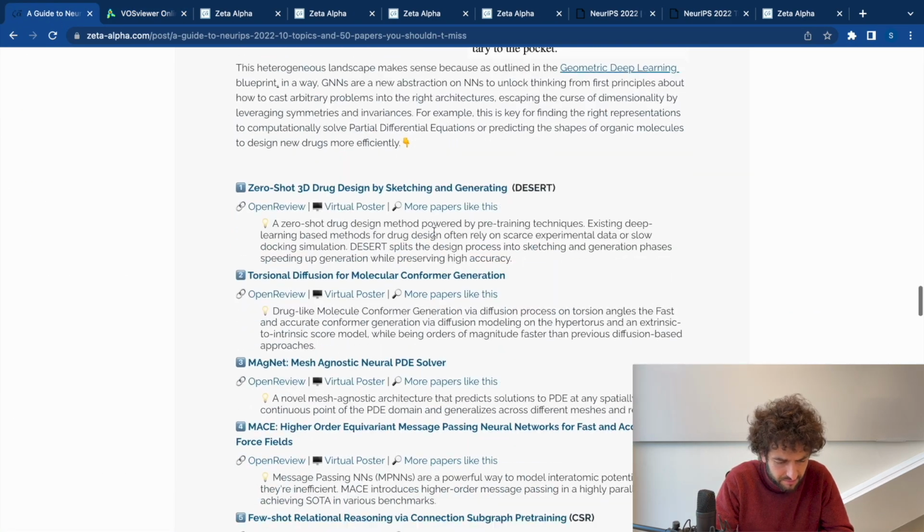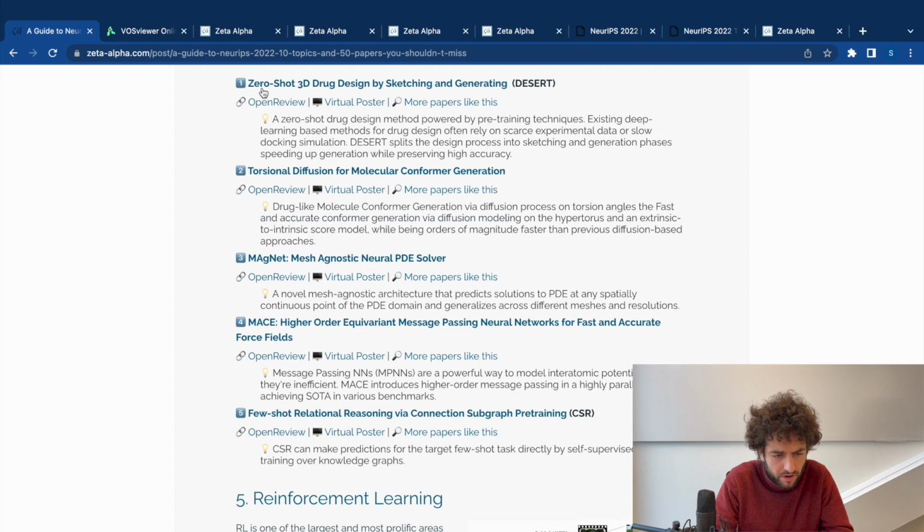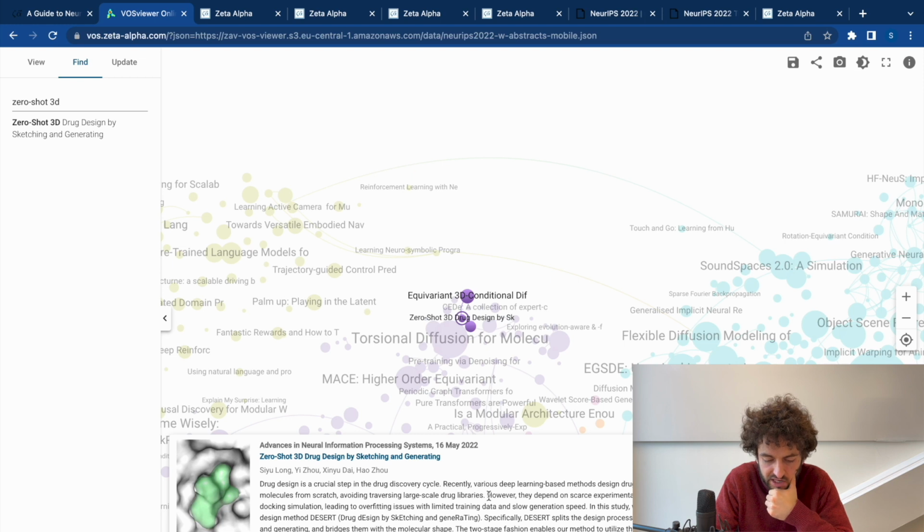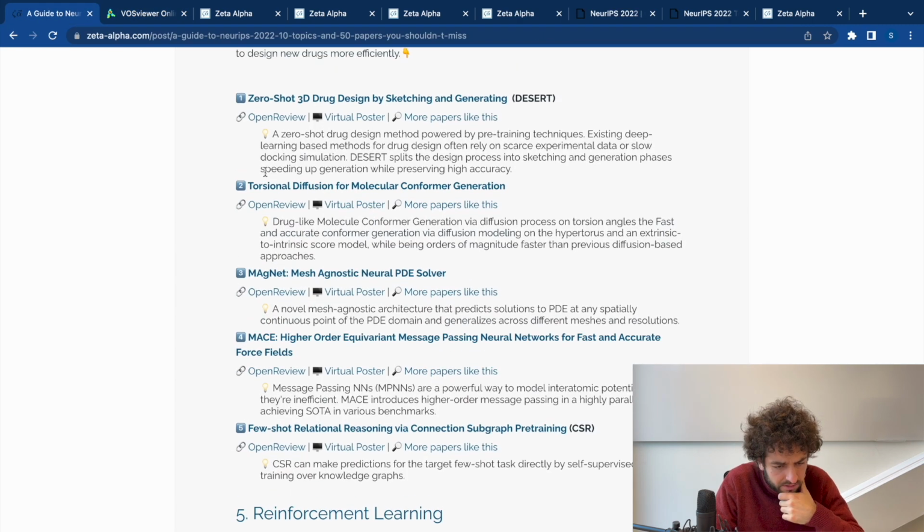So the ones that I highlighted before that I thought were quite interesting were these zero-shot 3D design by sketching and generating. They basically speed up a lot of the drug design ML pipeline by having 2 differentiated steps. So they use a combination of retrieval from a large-scale molecular database to reduce the need of simulation, and then a second step of generation of molecules. Then another thing that I want to highlight is torsional diffusion models for molecule conformer generation, this whole space of partial differential equation solvers, which might have impact in the whole physics simulation space.